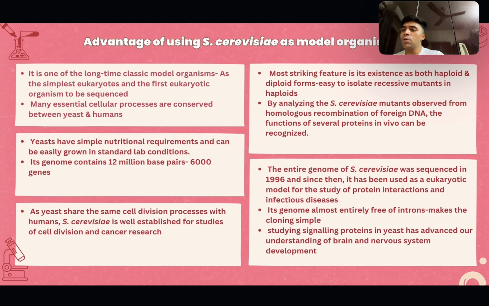As I discussed during the life cycle, they secrete pheromones or chemical signals, and this has advanced our understanding of brain and nervous system development. Also, it is a favorite model for studying cell cycle events during mitosis. All these points make it a capable candidate as a model organism.